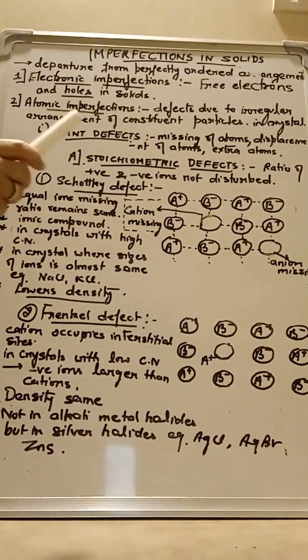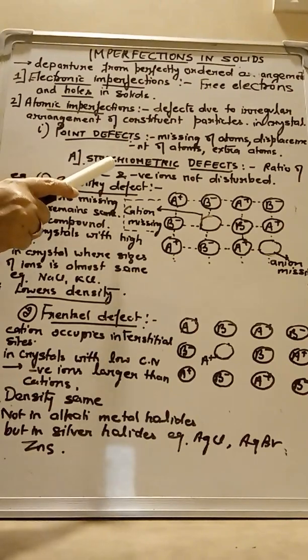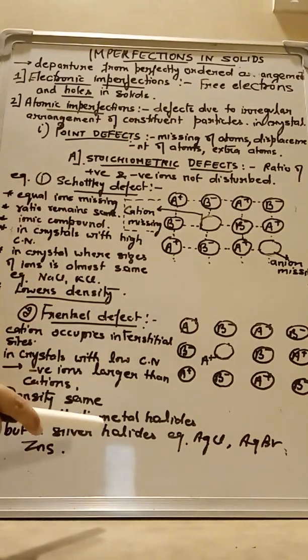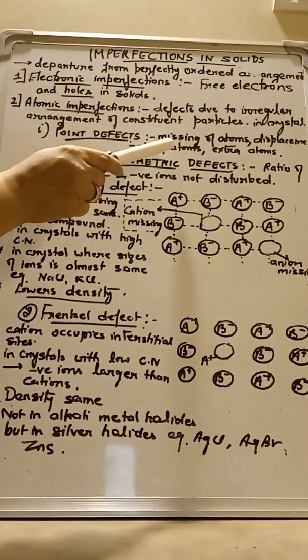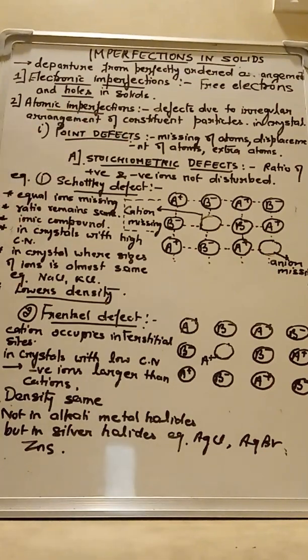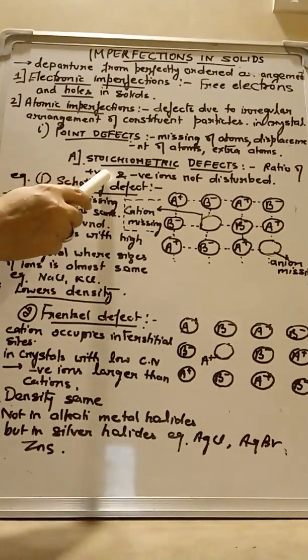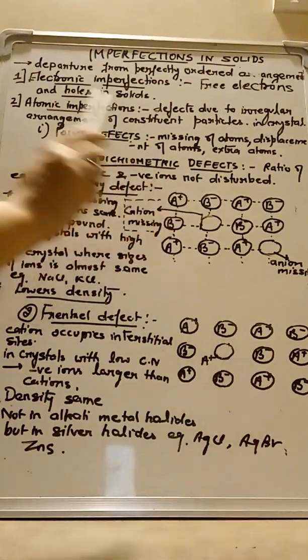Let us understand in detail stoichiometric defects and the examples of stoichiometric defects. Now, what are these stoichiometric defects? In these defects, the atoms may be missing from their place, displacement of atoms may take place, or some extra atoms may be present, but the ratio of the positive and negative ions is not disturbed.